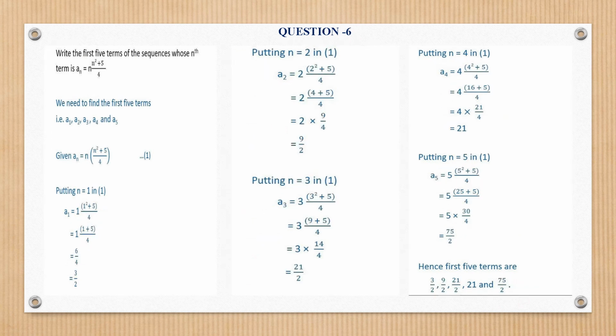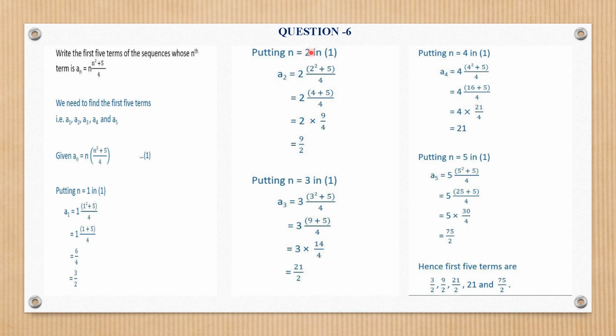Question number 6 of your exercise, it says that you have to write the first 5 terms whose nth term is n times (n square plus 5) by 4. So be careful. It is n times n square plus 5 by 4. So again, we'll take the values 1, 2, 3, 4 and 5. So start with 1. A1 is 1 into 1 square plus 5 by 4. So it is 1 plus 5 by 4, that is 6 by 4, and in reduced form it will become 3 by 2.